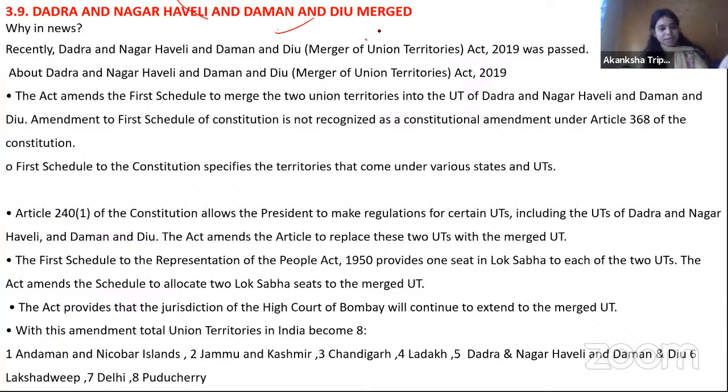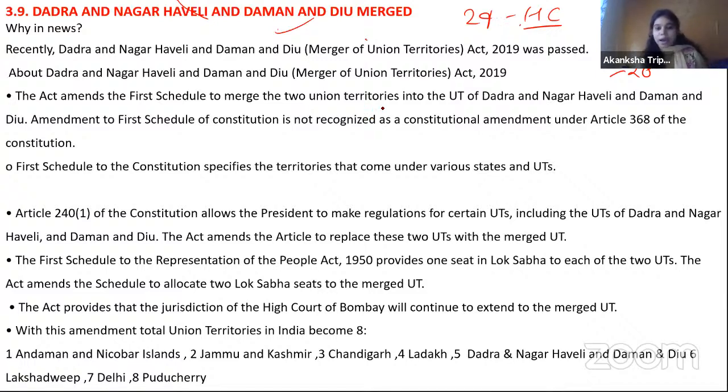So abhi ye merge ho chuki hai. This is the that was in the news now. Okay, so yes, in the examination there can be a question whether we need 368. No, we don't need 368. And basically after this, what else is important here? So basically now the jurisdiction, you must be knowing in India we have total 24 high courts. Though we have 28 states, but we have only 24 high courts. Why? Because sometimes 2 states have one single high court.